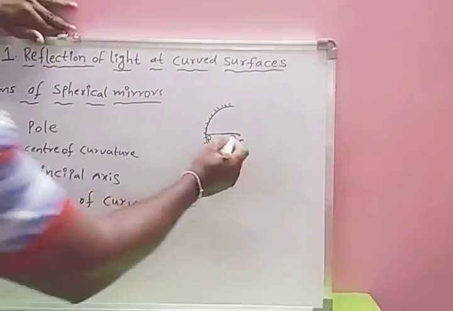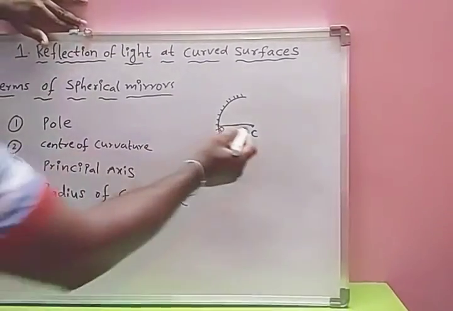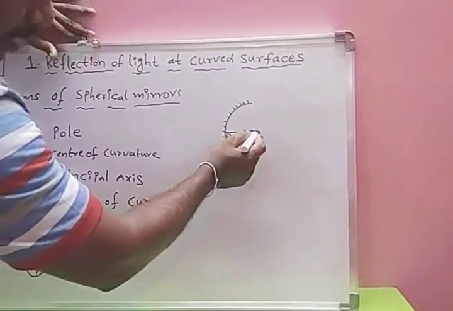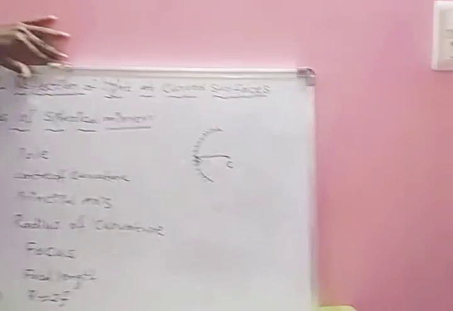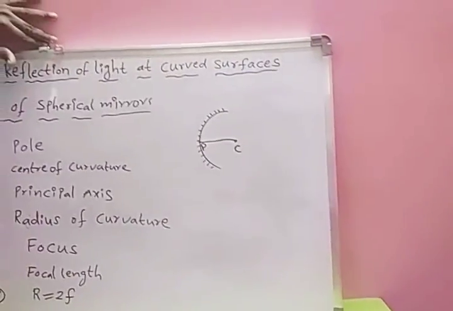Center of curvature. Center of curvature means the center of the sphere. That means the point where all the normals are converging. So this point is known as center of curvature. Next one is principal axis.